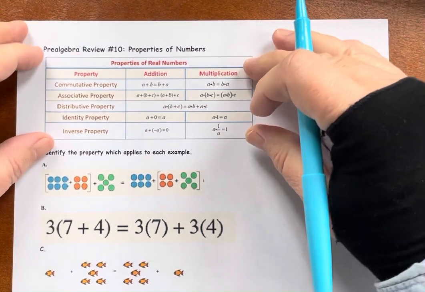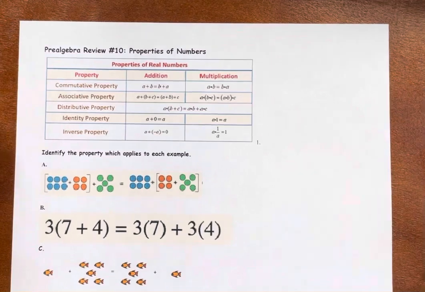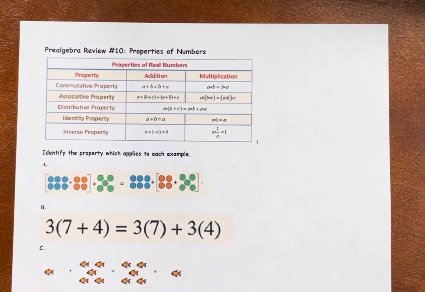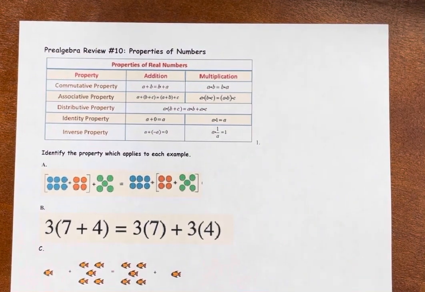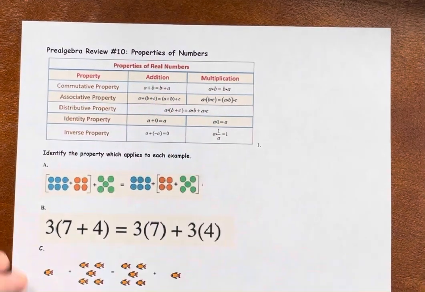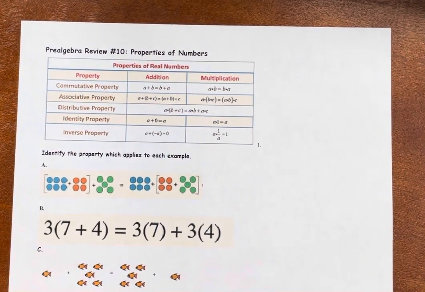So I would go ahead and try to memorize these. One good way to do that is put it on a little flashcard or put them separately on flashcards, the different properties, and test yourself until you know them. The first property is called the commutative property.